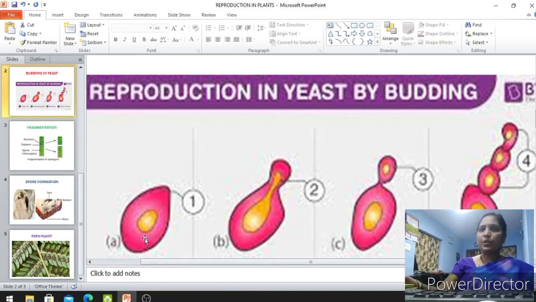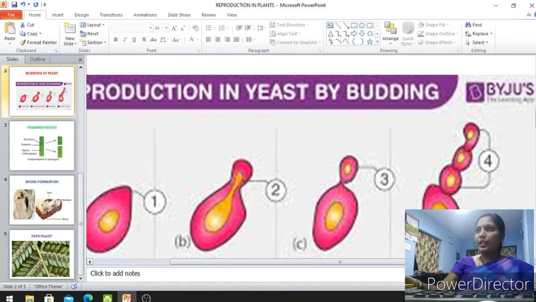So after doing that experiment setup, take a drop of sugar solution. After adding the yeast cells, when the fermentation process takes place, you take 1 or 2 drops of that sugar solution and keep it on a glass slide and observe under a hand lens or microscope or magnifying glass. So you can observe a bud-shaped structure develops from the mother yeast cell. This is a bud-shaped structure which is developing from the mother yeast cell.